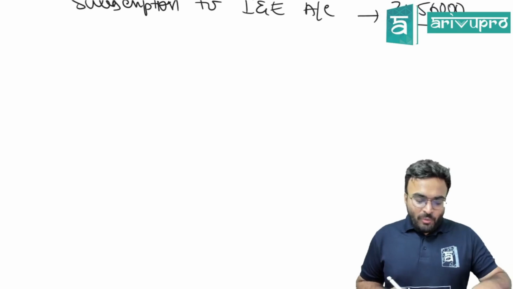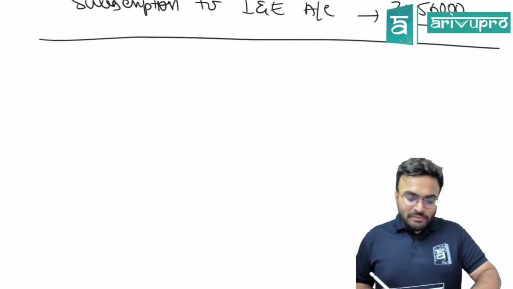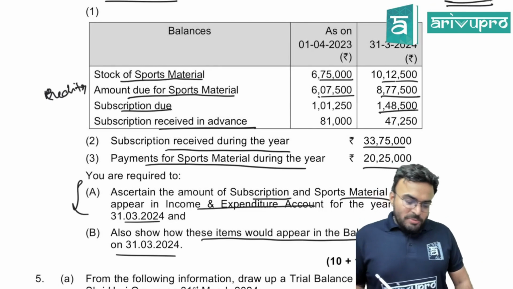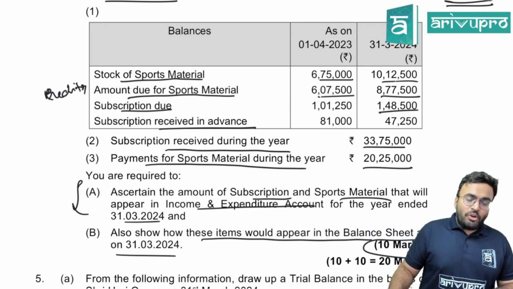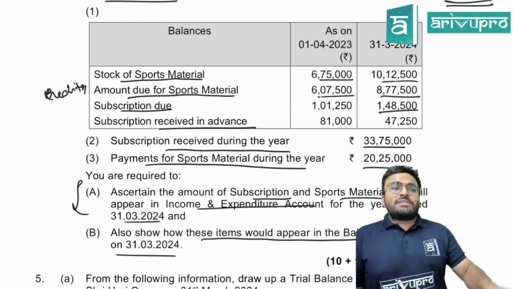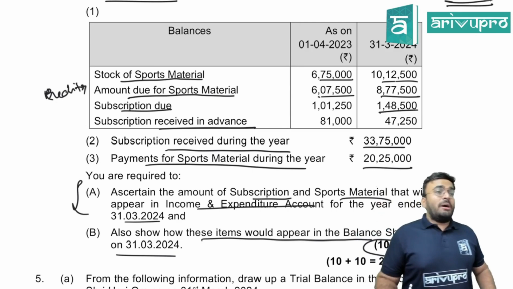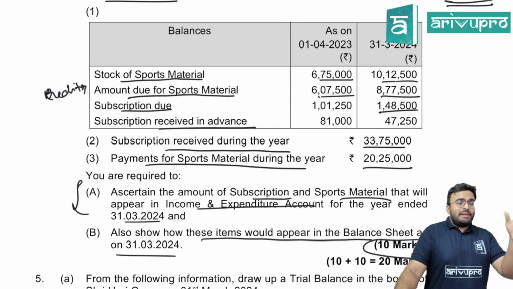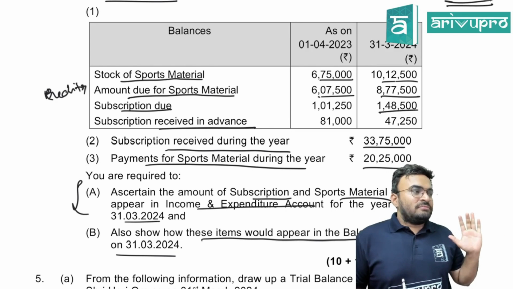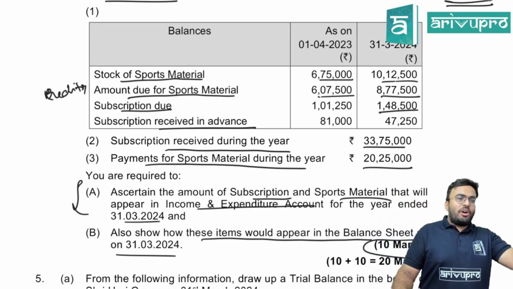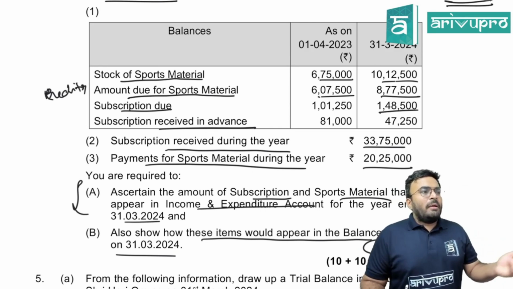Now, what is another thing that they have asked? Sports material that will appear in the income and expenditure account. Now, don't get confused. Many questions, sports equipment, we used to put it to the balance sheet. Suddenly they are asking sports material to the income and expenditure account. Equipment is different, material is different. Sports equipment would have gone to balance sheet only, it's an asset. Sports material is what? Stock.